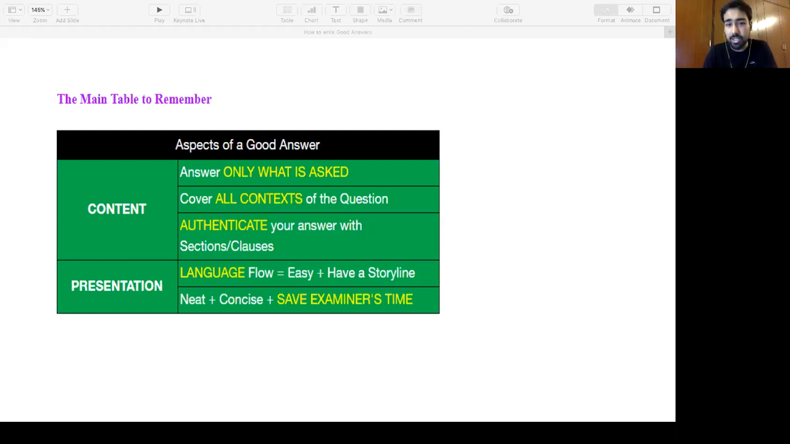Coming to the presentation part, one is language, and the second is forming it into easy aspects. Language should be as simple as you can make it. It should be super easy, super simple. It should be grammatically correct English as far as you can. It should follow the storyline of the question. A question always has a storyline, so please write it in that storyline.